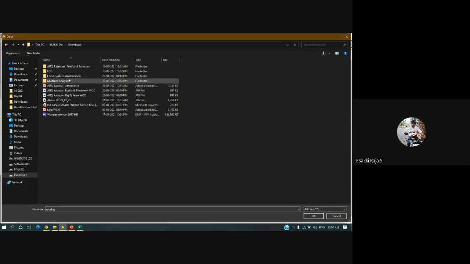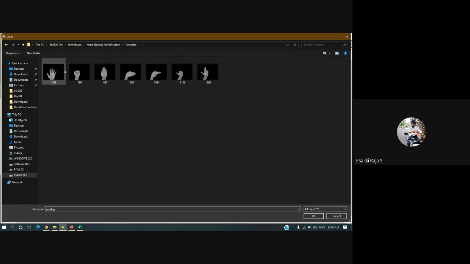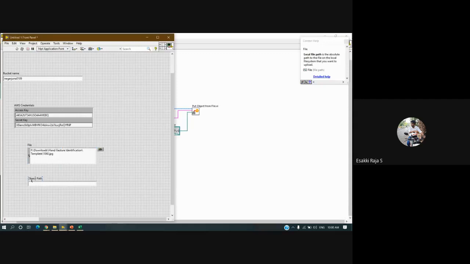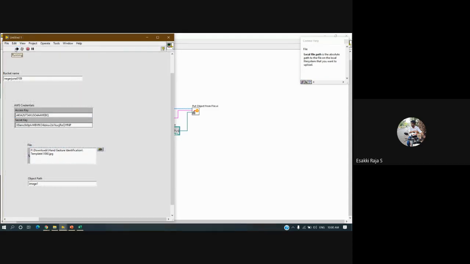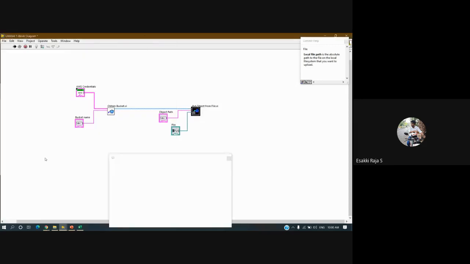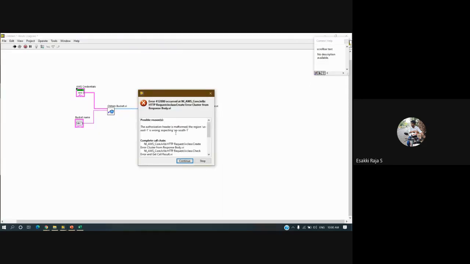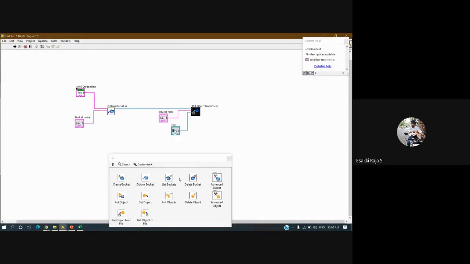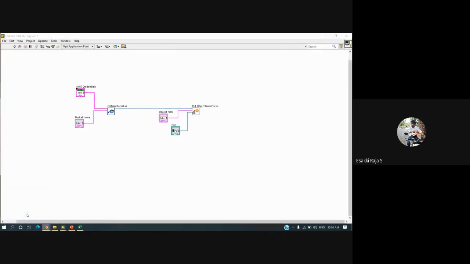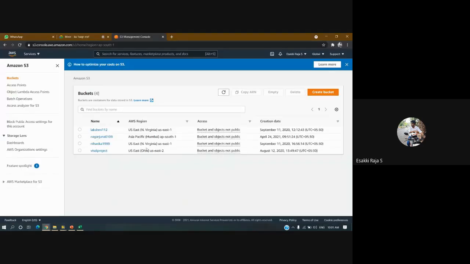I have some images, so I'll select this image and click OK. For the object path, I'll just type image1. I have selected one image to push into the cloud. Once I run this, as it is going to push an image, it will take some time. Okay, fine, the region might be the problem. I'll edit the region.